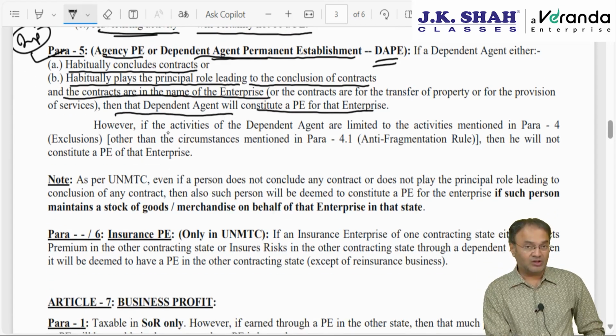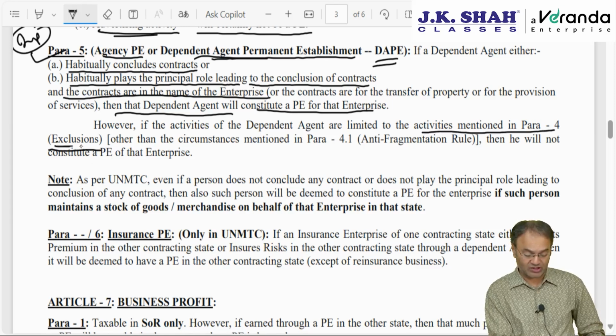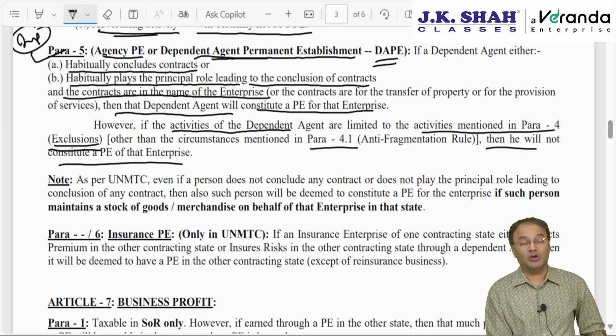However, there is para 4 and para 4.1, which is not covered by our institute. Para 4 talks about some exceptions. If the activities of the dependent agent are limited to activities mentioned in para 4, other than circumstances mentioned in para 4.1, then he will not be constituting PE. What is para 4?